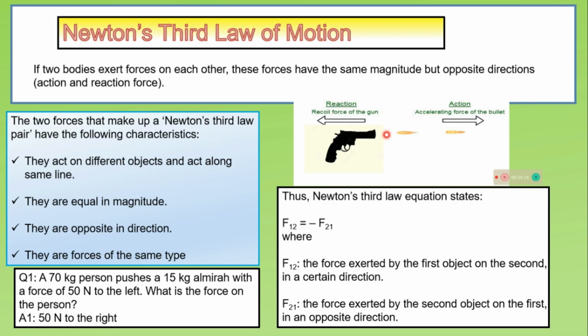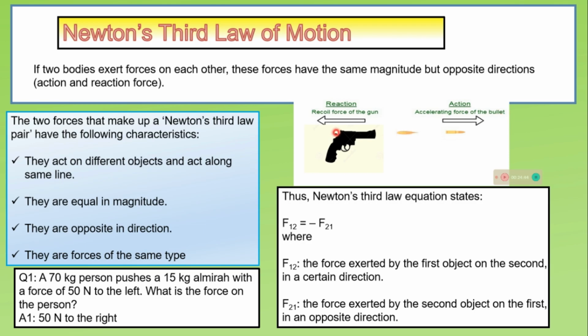When a bullet is fired from a gun, the gun exerts a forward force on the bullet, and the bullet exerts an equal and opposite force on the gun. So this force is the action, which is the accelerating force of the bullet, and the reaction force is the recoil force of the gun.